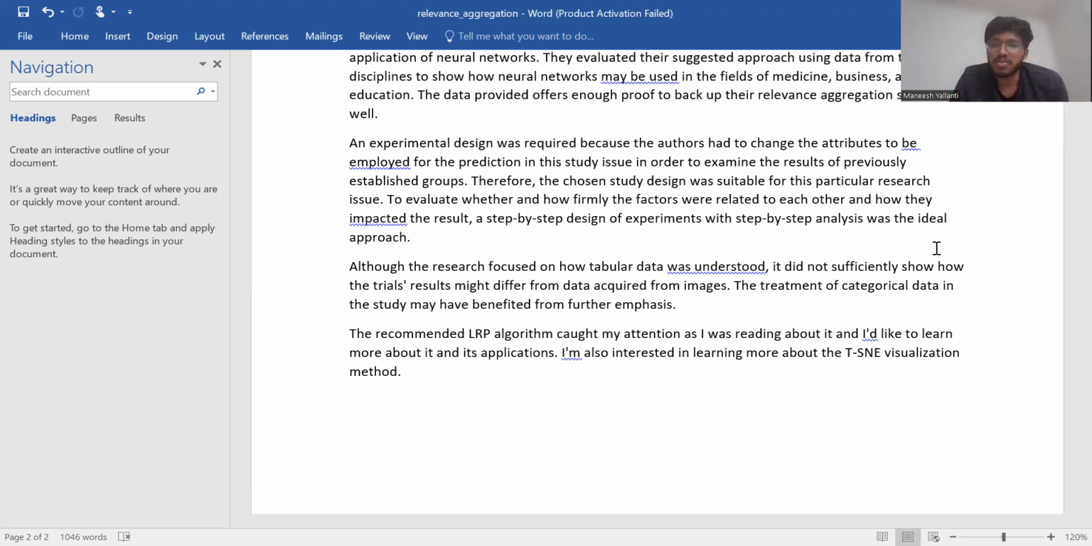Although the research focused on how tabular data was understood, it did not sufficiently show how the trial's results might differ from data acquired from images. The treatment of categorical data in the study may have benefited from further emphasis. The recommended LRP algorithm caught my attention as I was reading about it, and I'd like to learn more about it and its applications. I'm also interested in learning more about the TSNE visualization method.